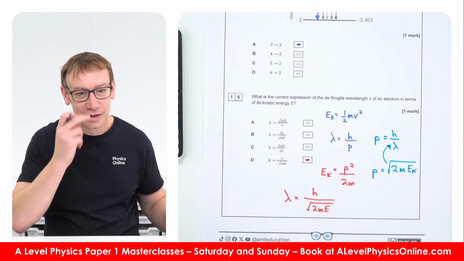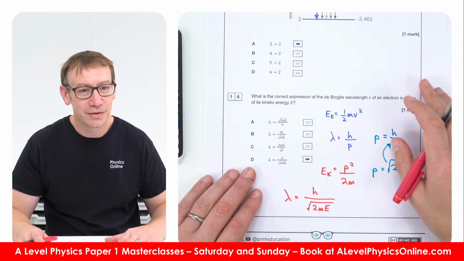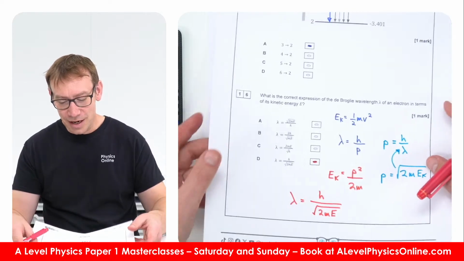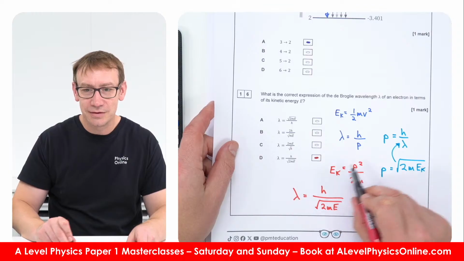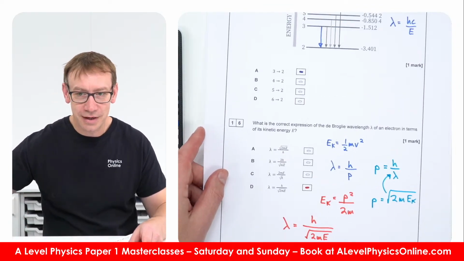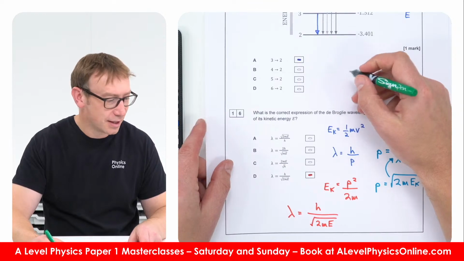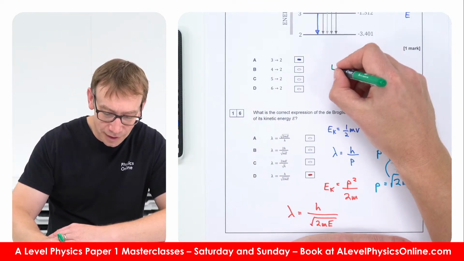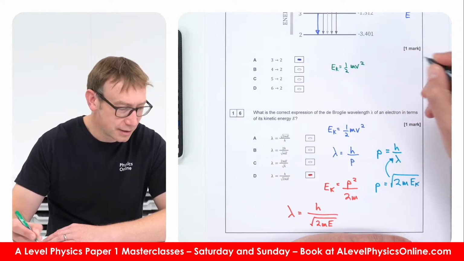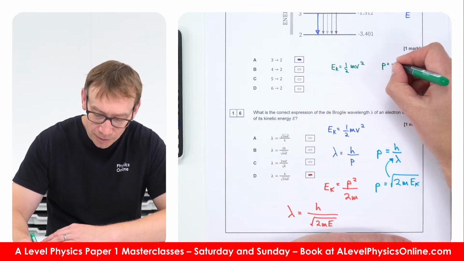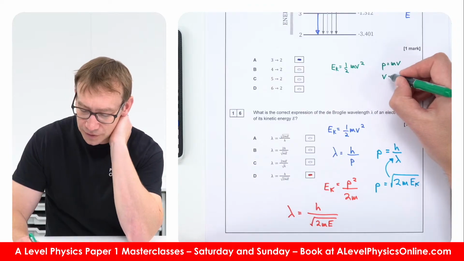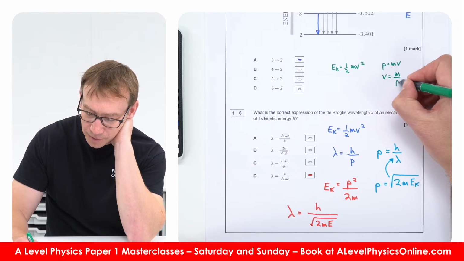Is that right? Yeah, so at the moment, that's the link between kinetic energy and momentum. And you can get to that, I'll just do it up here, so it's on a different bit of the page. If you know that the kinetic energy is equal to a half mv squared, and you know that momentum is equal to mv, then you can say that the velocity is equal to the momentum divided by the mass.